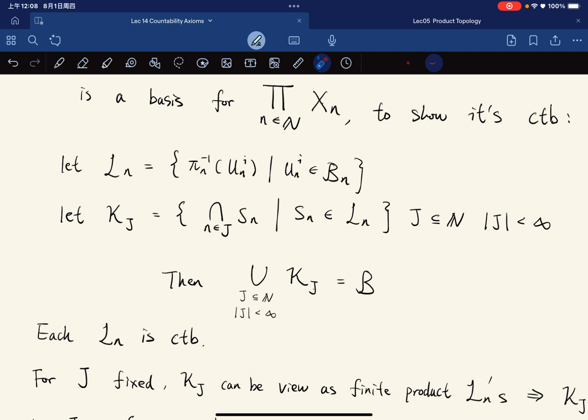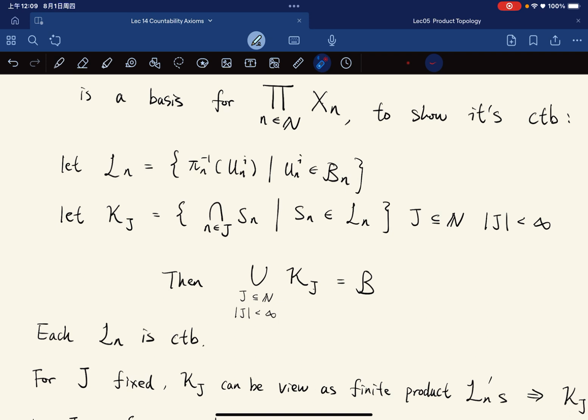For each j fixed, we have a collection of those types of intersections. And for all such finite j, the union of the Kj is really the basis for the product topology, right?